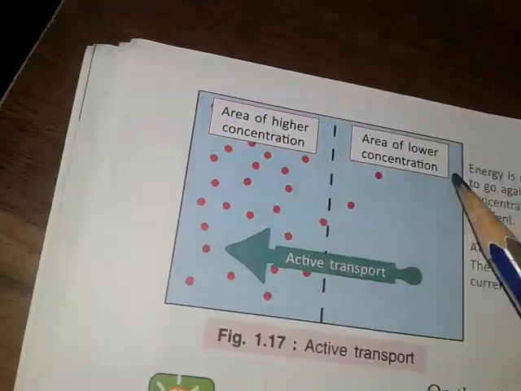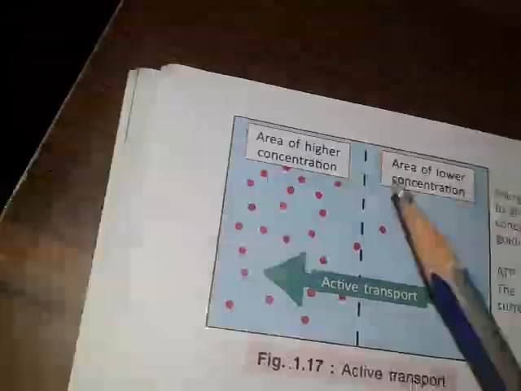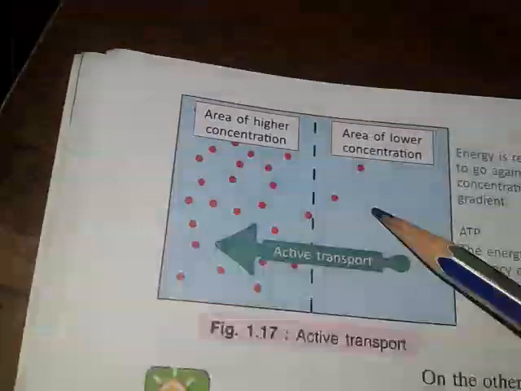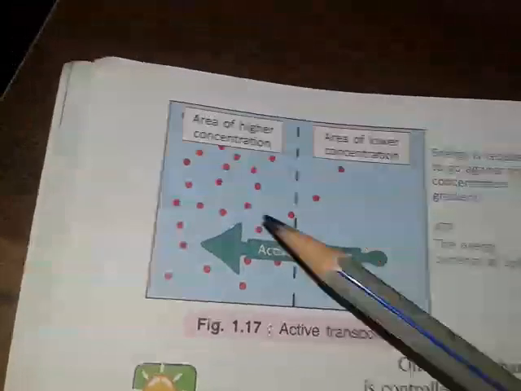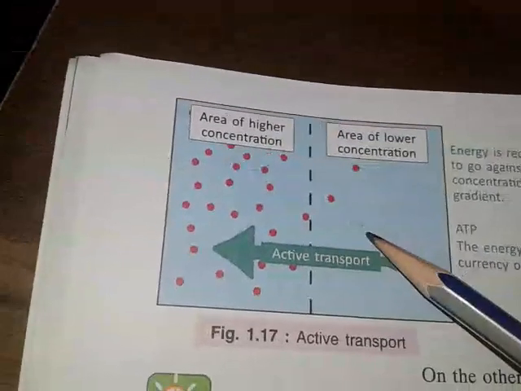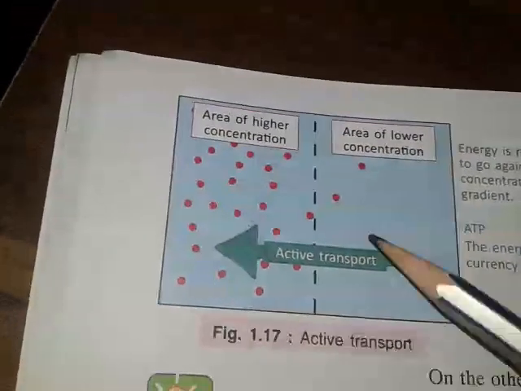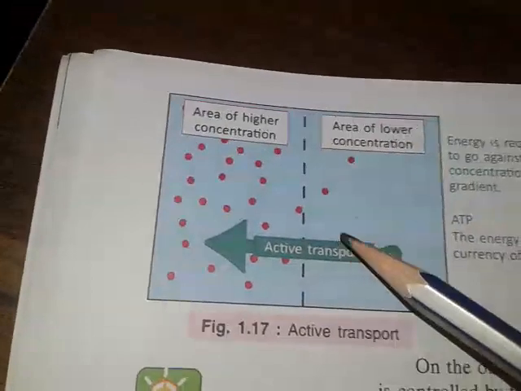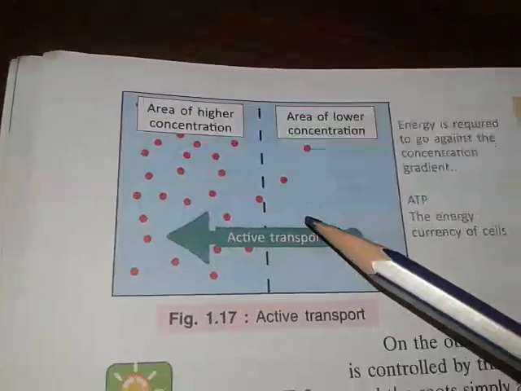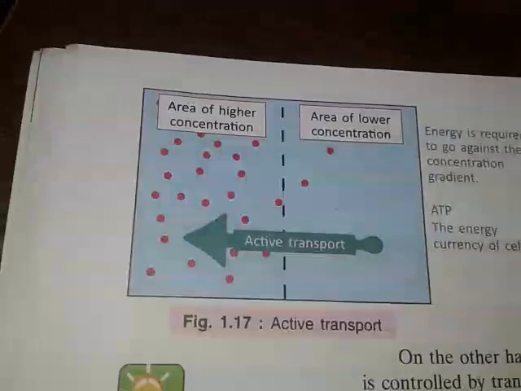So that means this part is called lower concentration, and this part is called higher concentration. So movement of the molecules from this lower concentration part to the higher concentration is your active transport. At that time energy is required to go against the concentration gradient. And again we know that ATP, adenosine triphosphate, is the energy currency of the cells. So this is all about active transport.